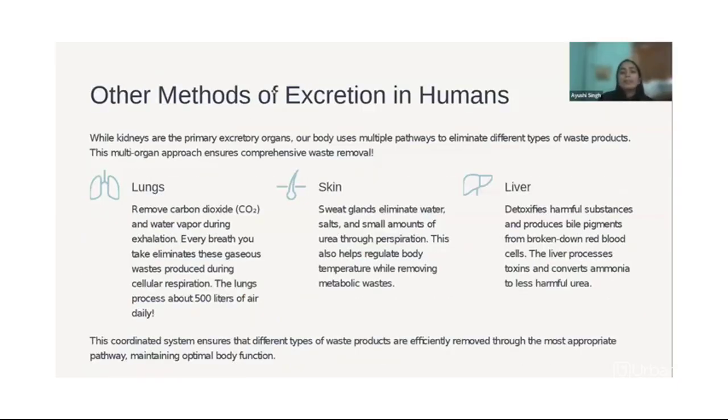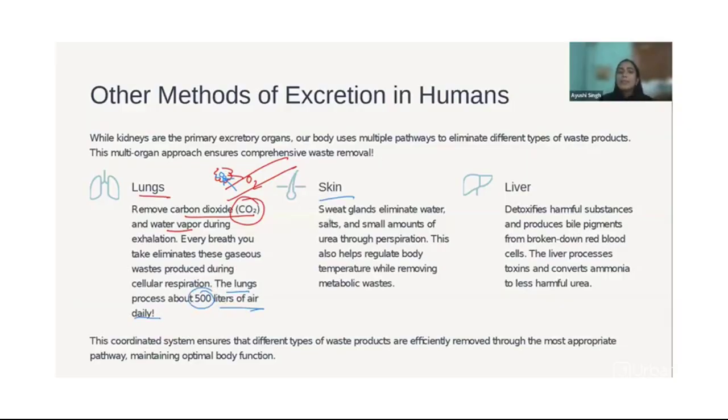Then there are other methods in humans, like the lungs, which we have discussed in the respiratory system as well. The lungs help in removing carbon dioxide and water vapor during exhalation. At the alveoli level, O2 is gained by the blood, and CO2 goes out of the blood to the alveoli, and through the bronchioles and trachea it comes out and we exhale it. The lungs process around 500 liters of air daily.